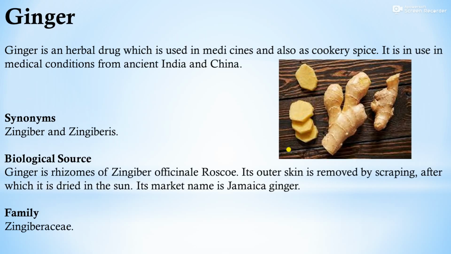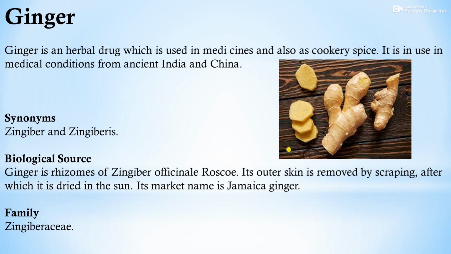Then next, ginger. Ginger is an herbal drug which is used in medicines and also as cookery spice. It is in use in medical conditions from ancient India and China. Synonyms: zingiber and zingiberase. Biological source: ginger is rhizomes of Zingiber officinale Roscoe. Its outer skin is removed by scraping, after which it is dried in the sun. Its market name is Jamaica ginger.